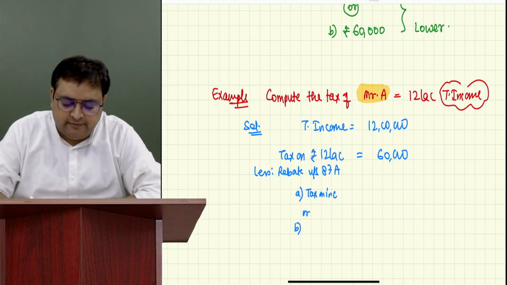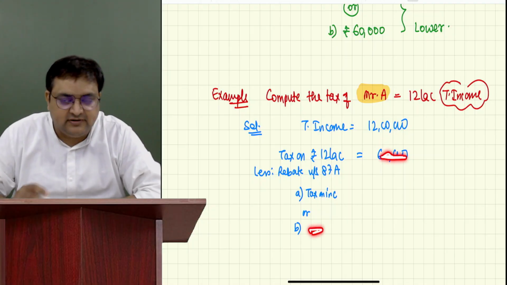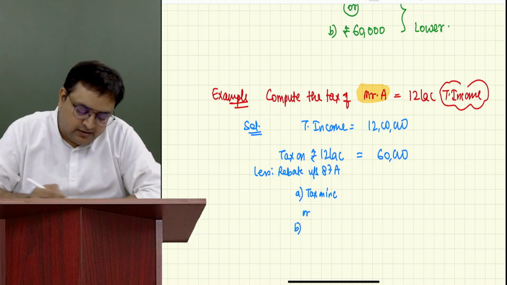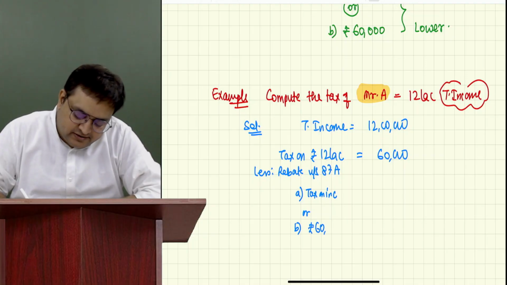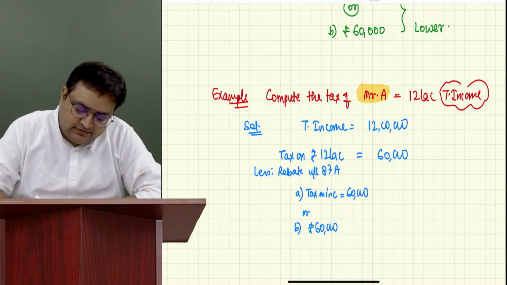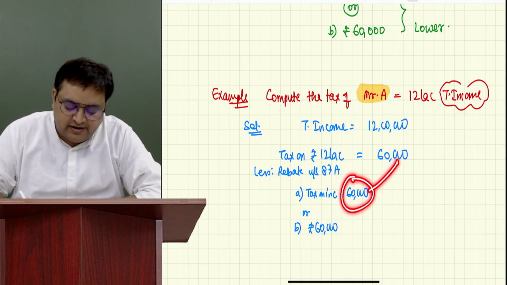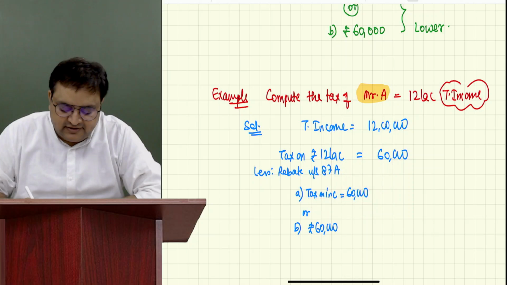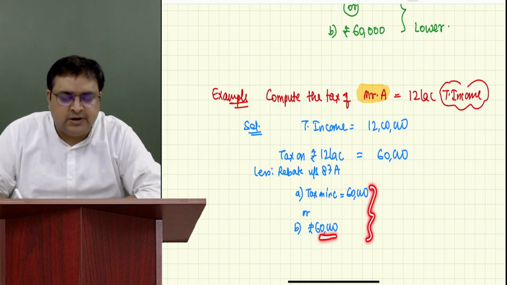60,000 is the fixed limit. I'm not taking 60,000 from here. 60,000 is the fixed limit in that section. So rupees 60,000, whichever is lower. So tax on income is 60. This I have taken, this 60 I have taken from here. Tax on income. This 60 is the fixed limit. Whichever is lower, they both are same.